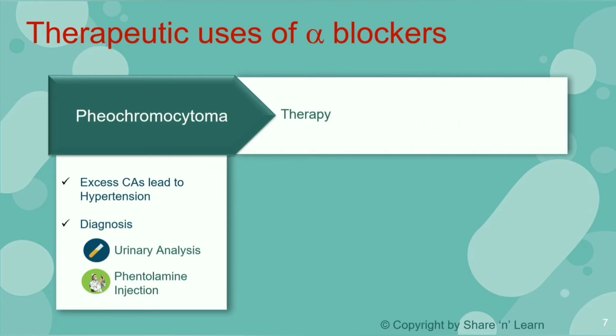The therapy includes phenoxybenzamine, which is very important in inoperable cases. Alternatively, prazosin is also used. They also find their use in preoperative cases and intraoperative cases to control a marked rise in blood pressure because of excess of catecholamines.